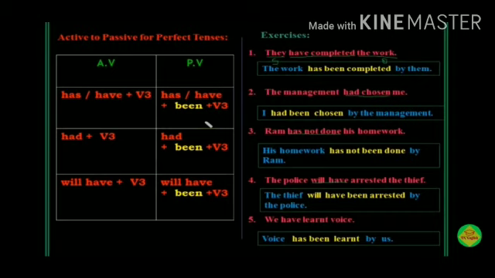Here for example, they have completed the work. Here the work is in singular, so we are using has here. The work has been completed by them. Next, the management had chosen me. Here this is past perfect tense. Here I had been chosen by the management. Ram has not done his homework. Here the homework is singular, so his homework has not been done by Ram.